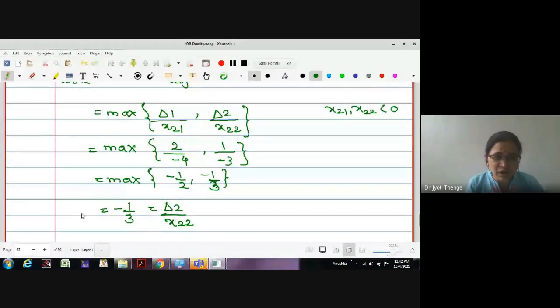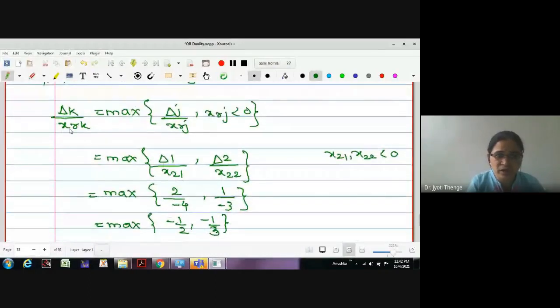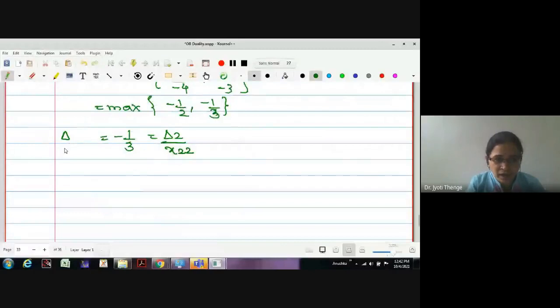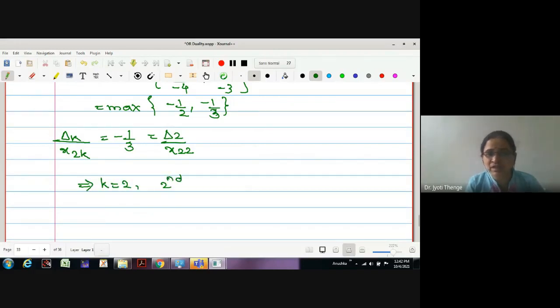Therefore, what is the value of k? Here I have written delta k upon x2k, which is delta 2 upon x22, that is k is equal to 2, that is the second variable will enter the basis.